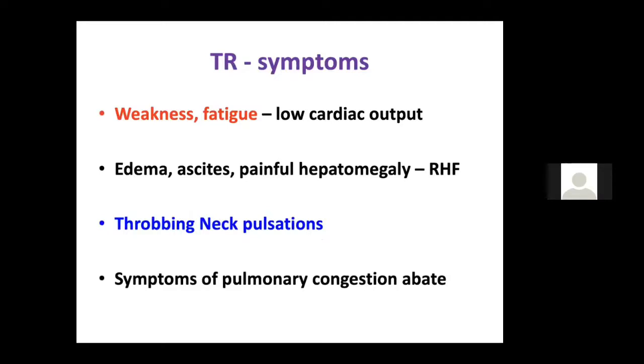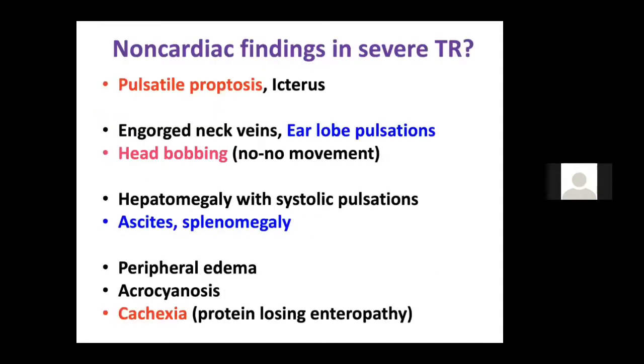Apart from hypertension due to left heart disease, symptoms, as I already discussed, include fatigue and low cardiac output features like ascites, pedal edema, hepatomegaly, and facial puffiness. Because of the raised venous pressure, they may also have throbbing pulsations in the neck. And once they develop these symptoms, the symptoms of orthopnea, PND, and dyspnea usually go off.